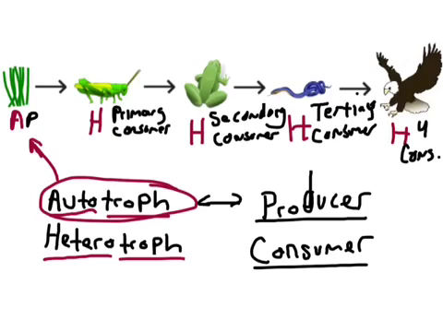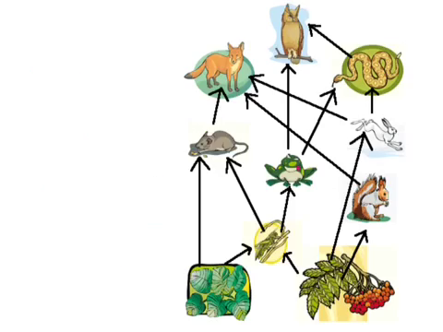So if you just remember this order, autotrophs are plants, everything else is a heterotroph, and plants are producers. If you eat a producer, you're a primary consumer. If you eat a primary consumer, you're a secondary consumer. You eat a secondary consumer, you're a tertiary consumer. There's one caveat to this, and that's when we look at a food web. Because in a food web, you could be more than one of these classifications when we're talking about our consumers and our level of consumer. So let me just show you a quick example of what that might be.